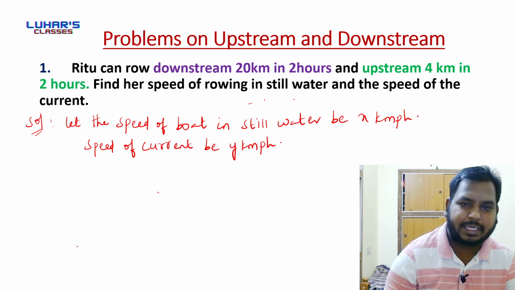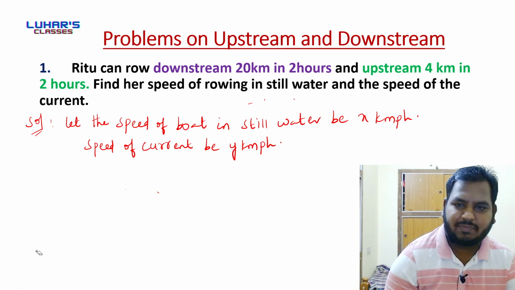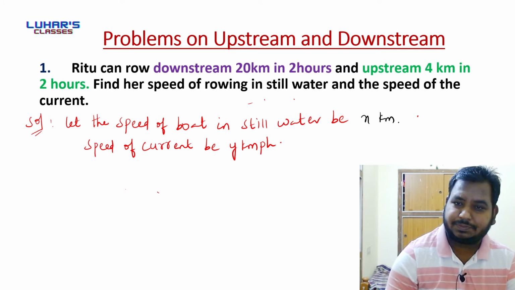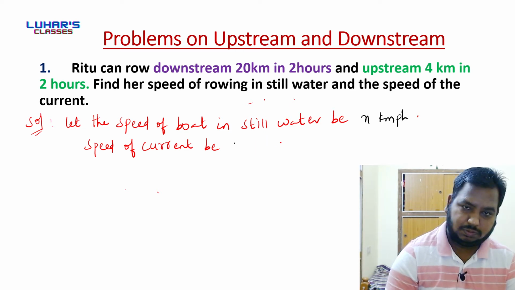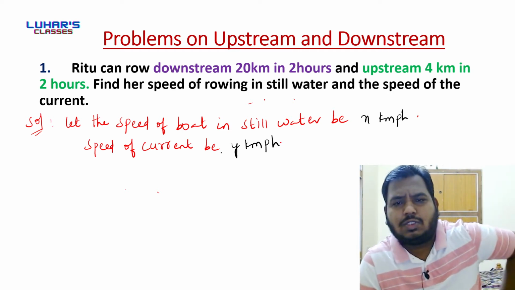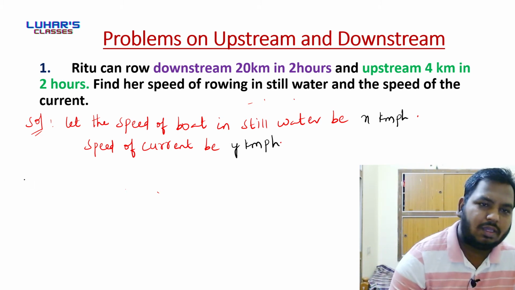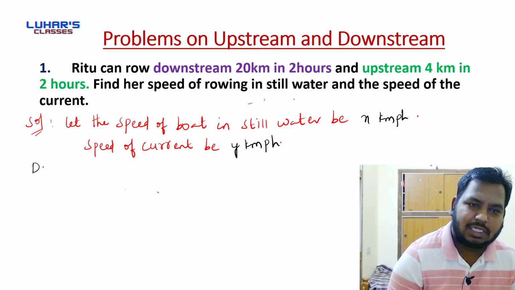Okay, so let me change color for better understanding. x kmph and y kmph. Done. So first we'll take the case of downstream.